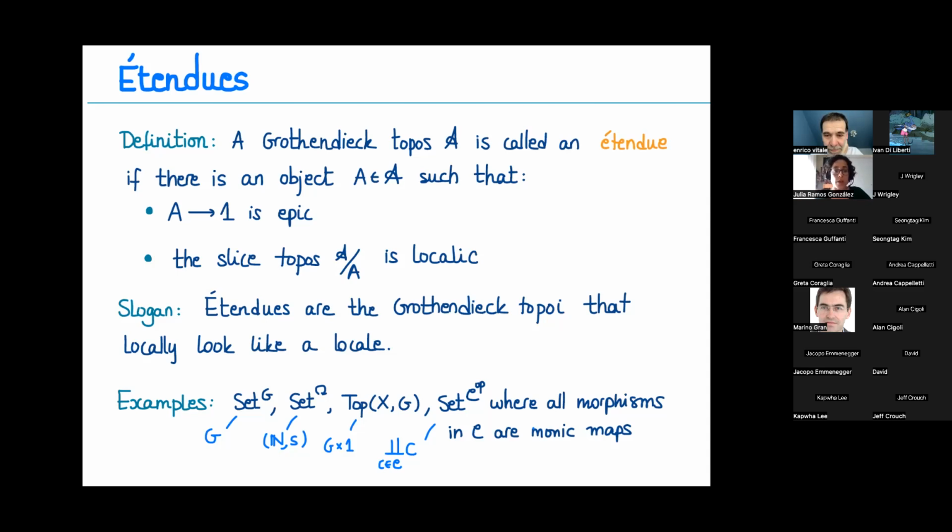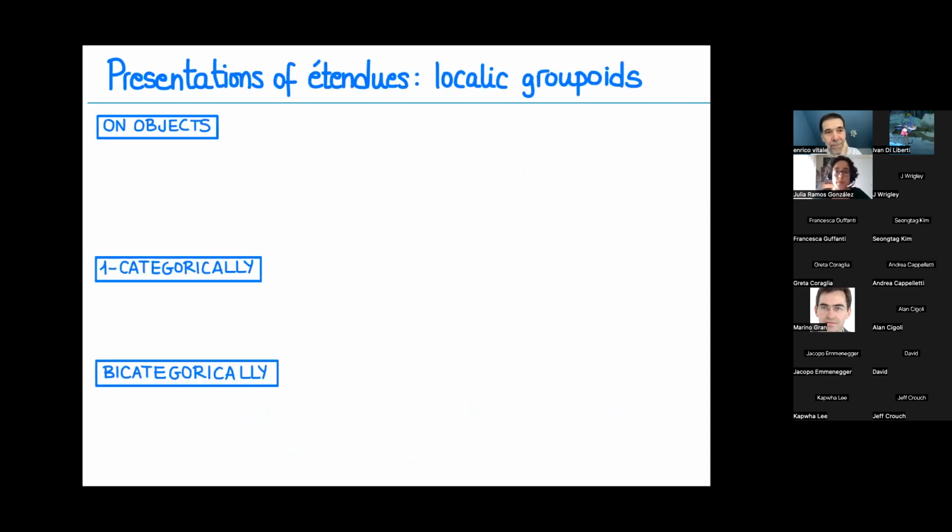So these are our objects, and there are several ways of presenting these objects. Let me start recalling localic groupoids. So localic groupoids are internal groupoids in the category of topological spaces. Well, in this case of locales. And we have presentations. Let me start with objects.